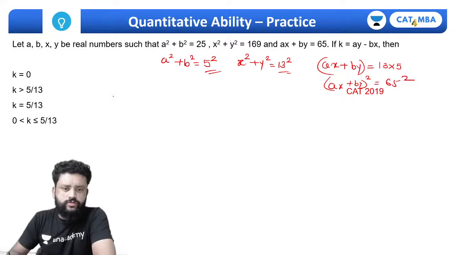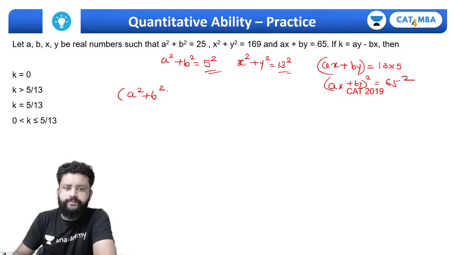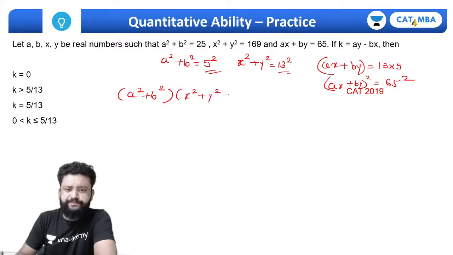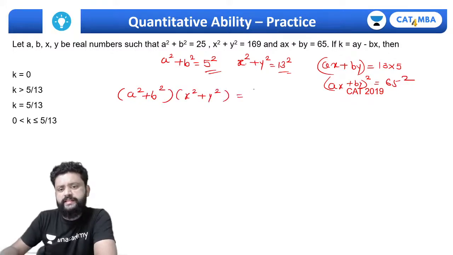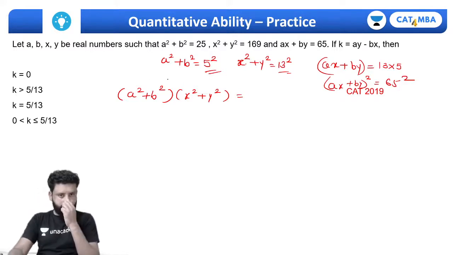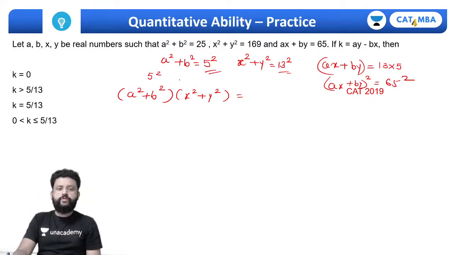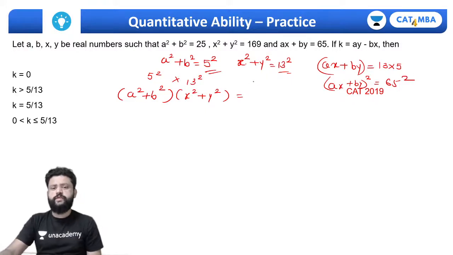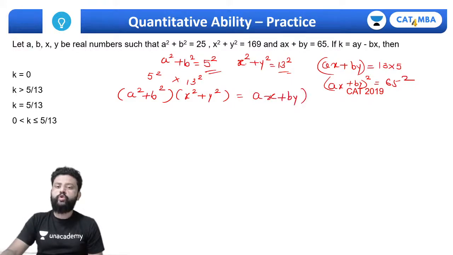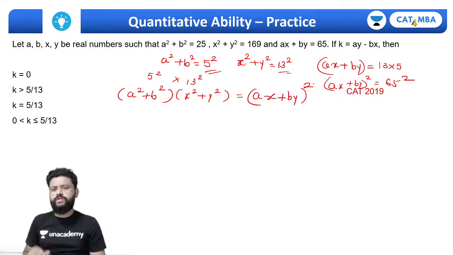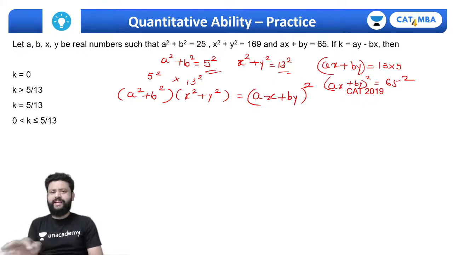If I multiply a square plus b square into x square plus y square, this must be equal to 5 square into 13 square, which is nothing but 65 square, and 65 square is nothing but ax plus by whole square. This is what we can compare, so that we'll get something between ay and bx.